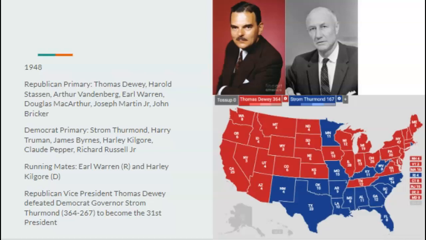It wouldn't do well. He'd probably get crushed with white working class voters. He'd do very well in the South, but that's about it. But Dewey would go on to defeat Thurmond because Thurmond's just a terrible candidate, and that's just pretty much how politics back then worked. Dewey defeats Thurmond 364 to 267 to become the 31st president.